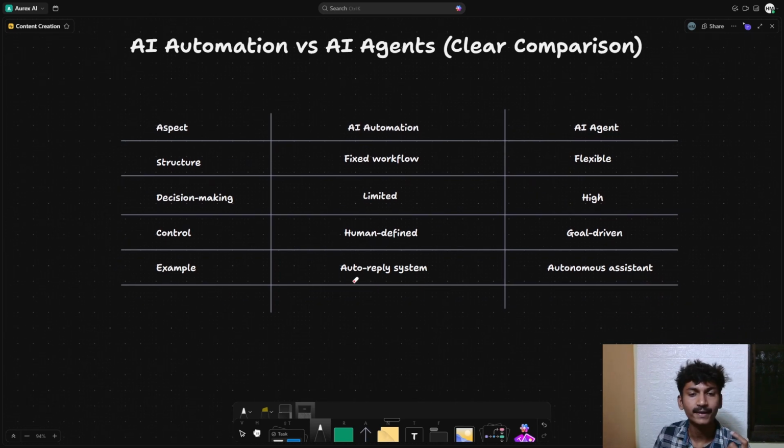To talk about examples, in AI automation, an auto reply system can be an example. An auto reply system can be as simple as someone texts you on WhatsApp and automatically you send them a reply. That is an auto reply system. And in the case of an AI agent, there is an autonomous assistant, which means it will understand the message and generate a custom response as per that, and it will also have the knowledge and context necessary to cater to the customer or client properly.